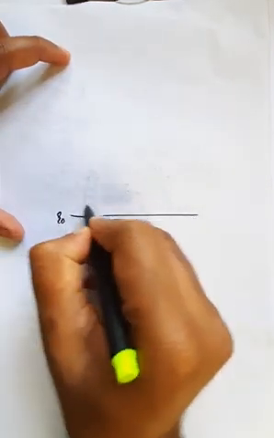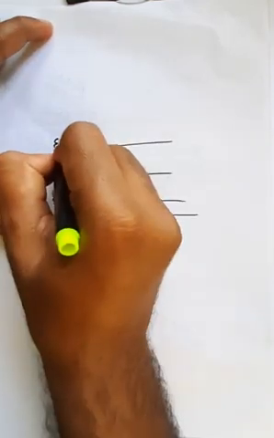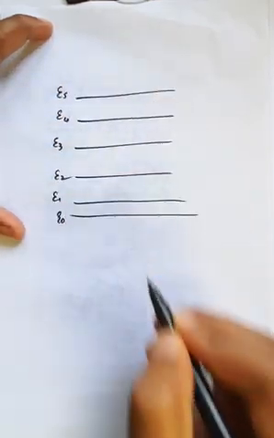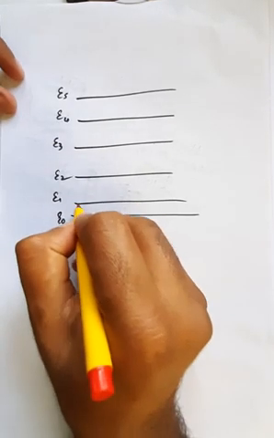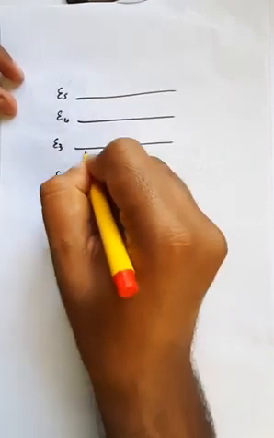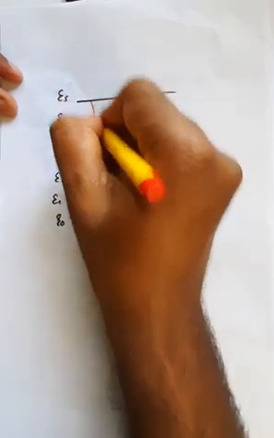Here, if you want to see how the different series are obtained in the hydrogen atom, take the continuous energy levels: E0, E1, E2, similarly E3, E4 as well as E5. These are the energy levels. The electrons can jump from a higher energy level to the first energy level, so 1 to 0, 2 to 0, 3 to 0, 4 to 0, and this one is 5 to 0.